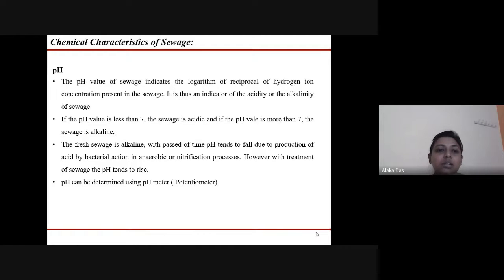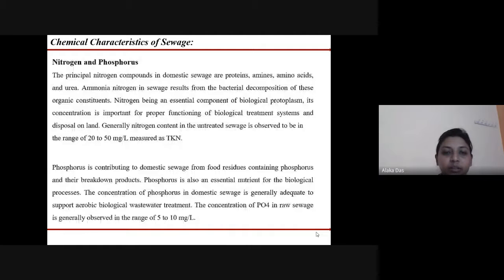As we generally know, fresh sewage is alkaline in nature, but with the passage of time, due to the production of acid by bacterial action, that is the anaerobic decomposition or the nitrification process, the pH tends to fall, and the sewage becomes acidic. But with the treatment of the sewage, the pH tends to rise again and comes back to normal. The pH can be determined using the pH meter, that is a potentiometer.